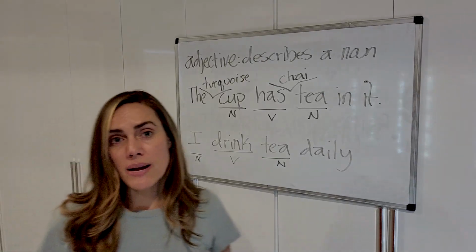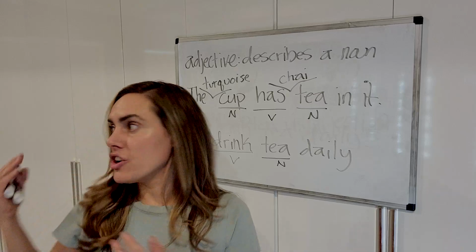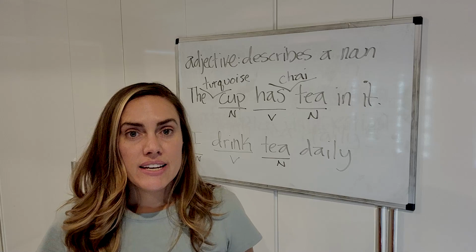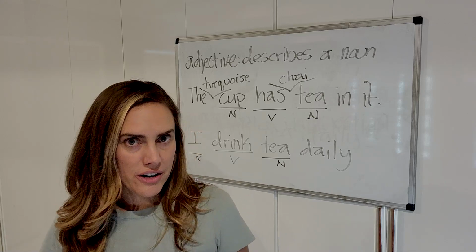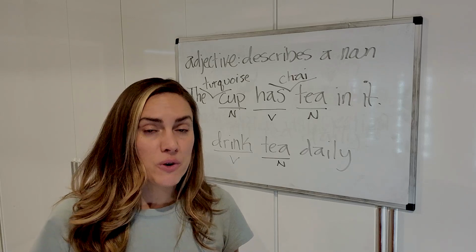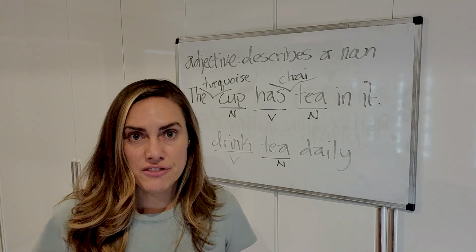Now, sometimes adjectives can be nouns, okay? Like I have a garden outside, okay? What kind of garden is it? It's a vegetable garden. Vegetable is a noun by itself, but if you put it before a noun, like garden, it becomes an adjective, okay?